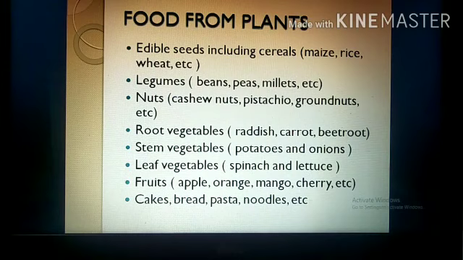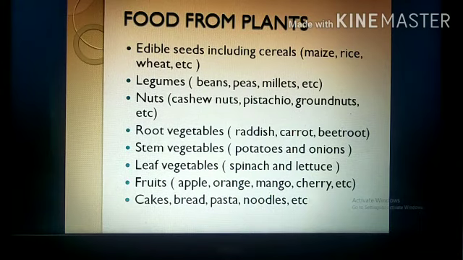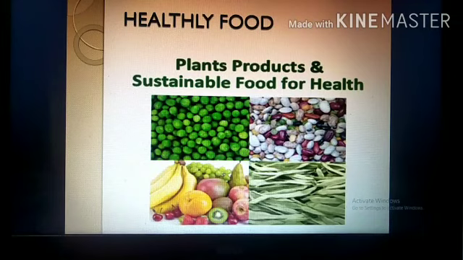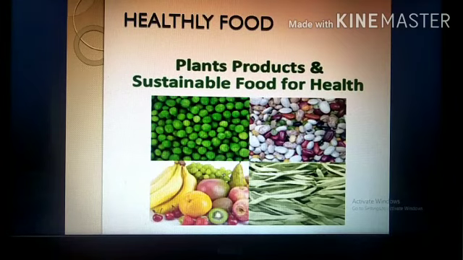Now coming to the other part, the cakes, the bread, pasta, noodles, these all things that we eat, these things also we are getting from plants. Mostly it is made from wheat, and wheat again we are getting from the seeds, that is cereals. I hope it is clear, students. Now coming to this picture, it is said plant products and sustainable product for health. Sustainable food for health. Now these are the healthy food products. What all we should eat? The green vegetables, the fruits, the sprouts and all the seeds, that is, these things are very essential for our health.